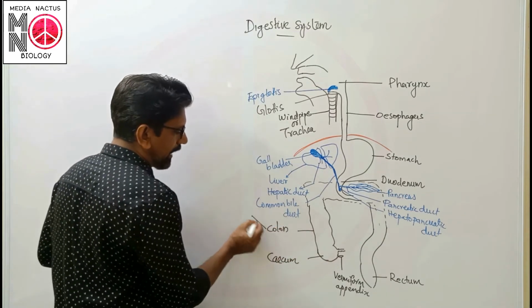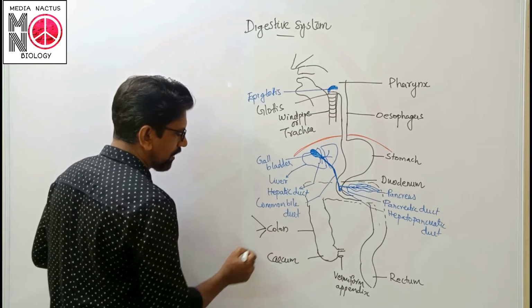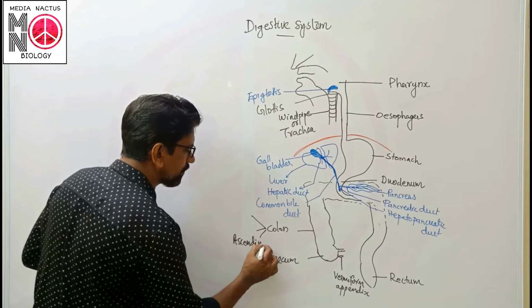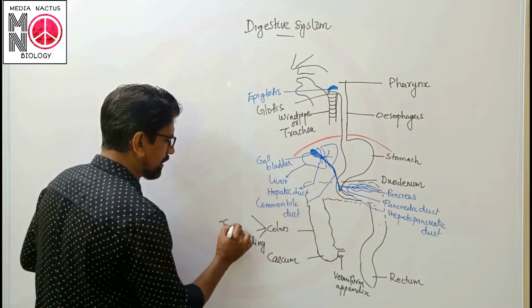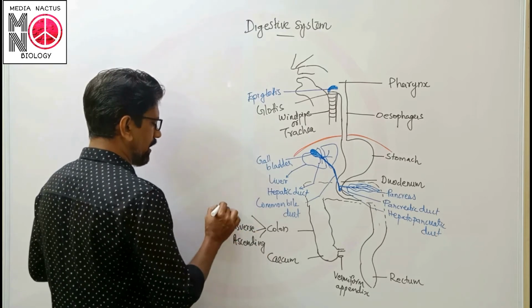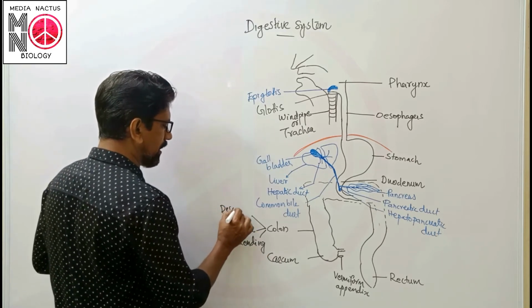The colon has three regions: the ascending, transverse, and descending.